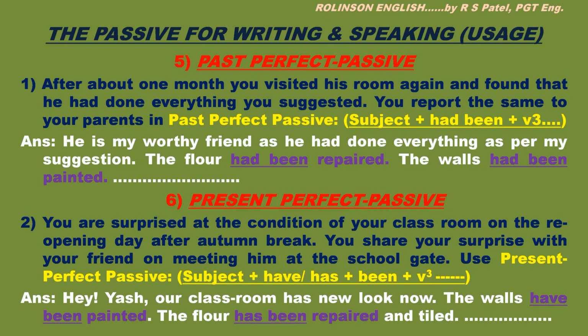Right? Now, present perfect passive. Let us see the situation here. You are surprised at the condition of your classroom on reopening day after autumn break. You share your surprise with your friend on meeting him at the school gate. Use present perfect passive. That is subject plus have or has plus been followed by third form of the verb. Your answer may begin this way.